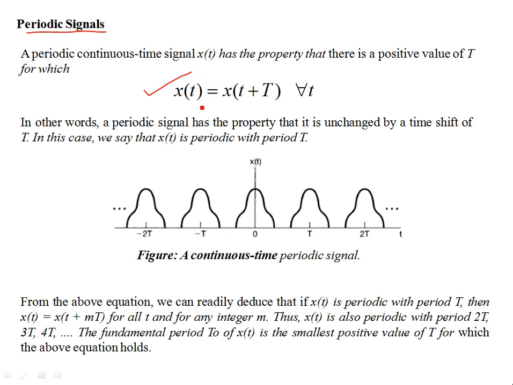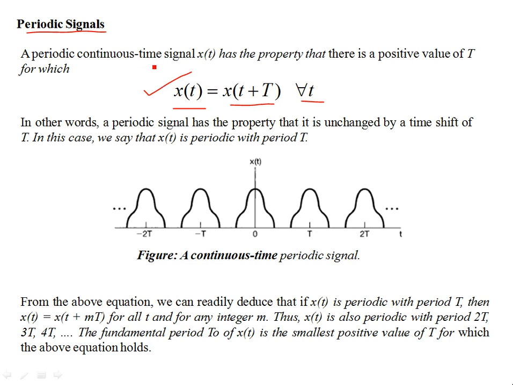What it says is that if you delay or advance a time-dependent signal by a small real quantity, let's call it capital T, if it exists, either shifted towards left or towards right, the transformation that results after you shift the signal by capital T in time gives you back your original signal x(t). So if this relationship holds for all t, then x(t) is periodic.